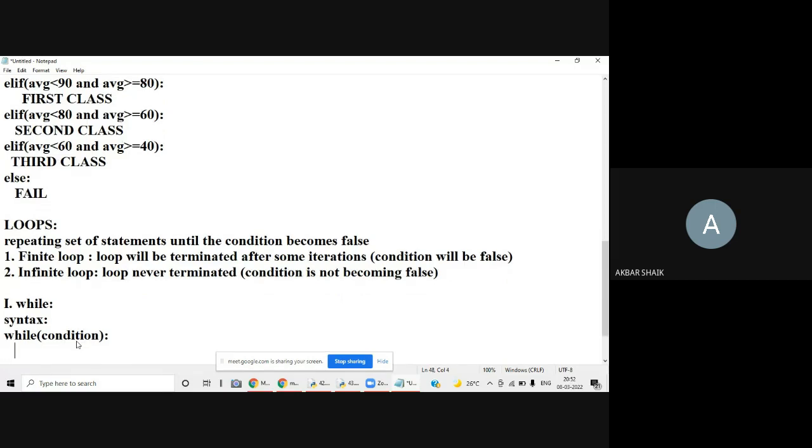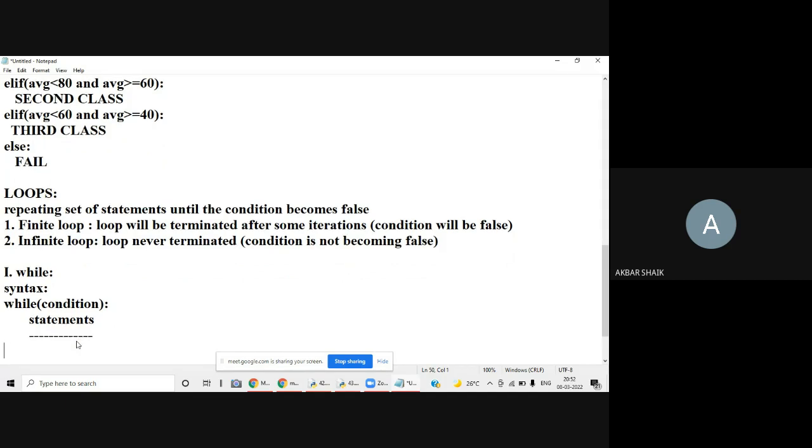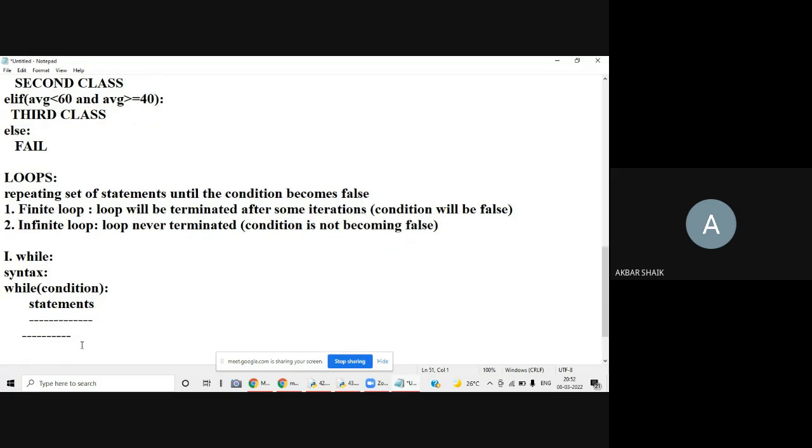If the condition becomes true, then the statements in this while loop will be executed. If the condition becomes false, then I'll come outside.